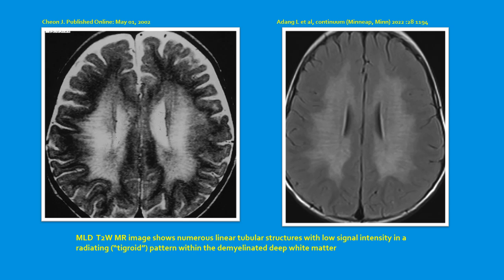These are MRIs from a patient with MLD. T2 weighted MR images show numerous linear tubular structures with low signal intensity in a radiating or tigroid pattern within the demyelinating deep white matter. This appearance is characteristic of the disease.